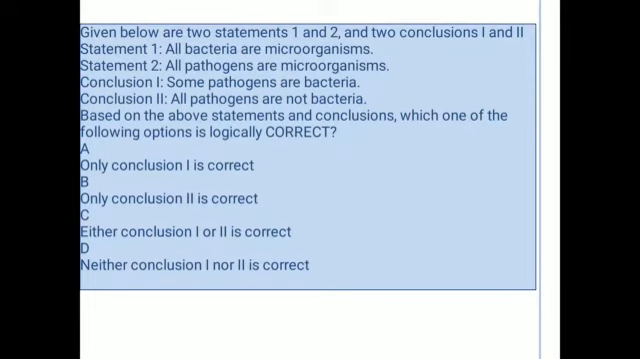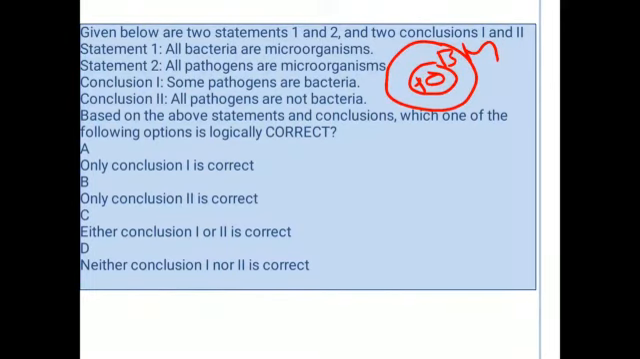So, by observing these statements and conclusions, if we draw the Venn diagrams from the two statements, we have 4 different cases. One is like this. This is the first case. Microorganisms, within that bacteria, and in that bacteria we have pathogens. So we have 4 different cases.